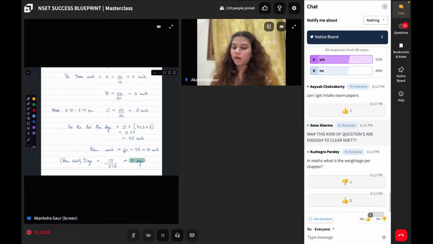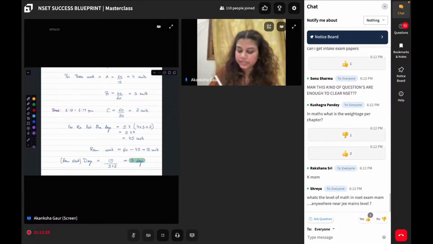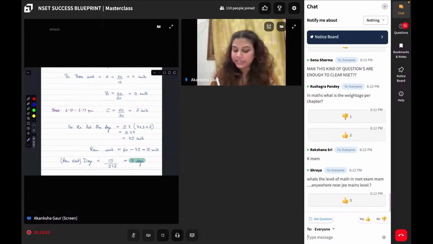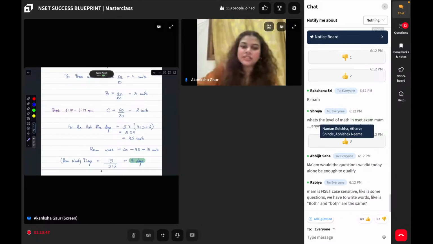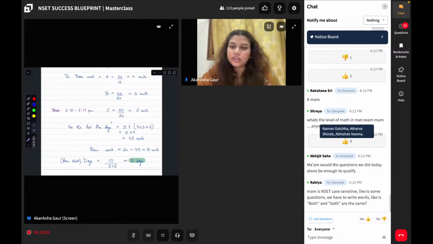Again, approximation will be given. If they want the answer as 2.9, they will tell you right answer up to 1 decimal place. Otherwise, they will say right answer as round up, or right answer to 3 decimal places. It will be given. These are the kind of questions you will get. No, it is not case sensitive. Don't worry.